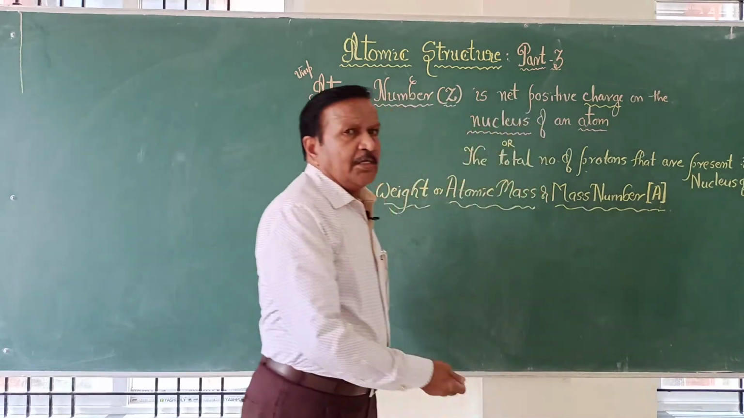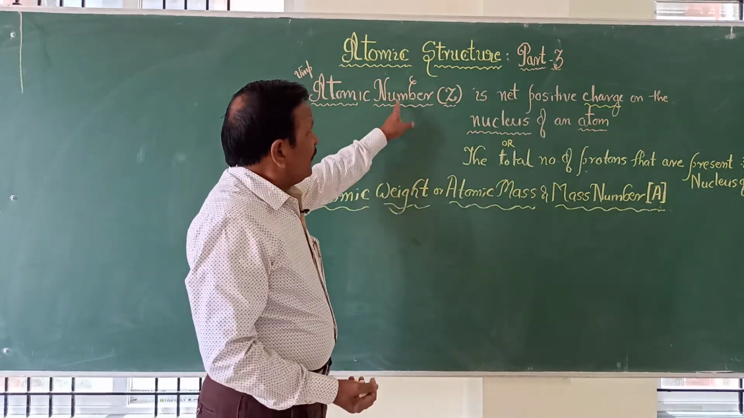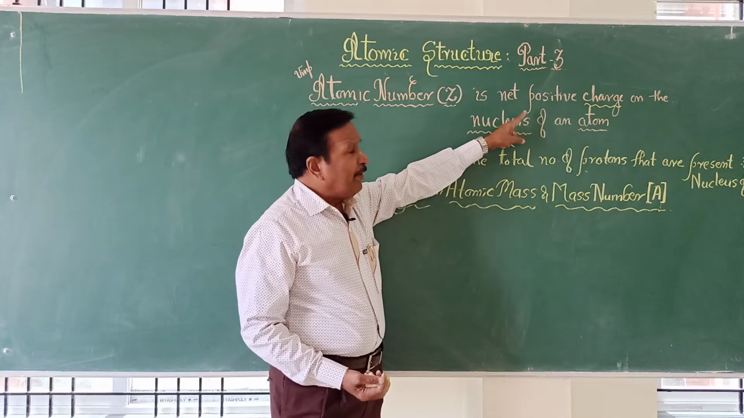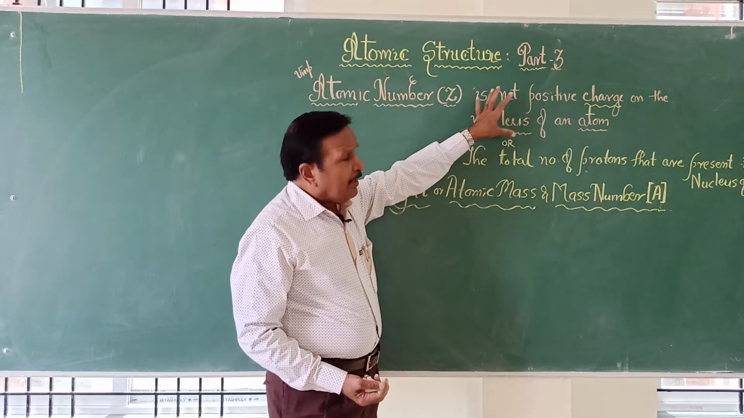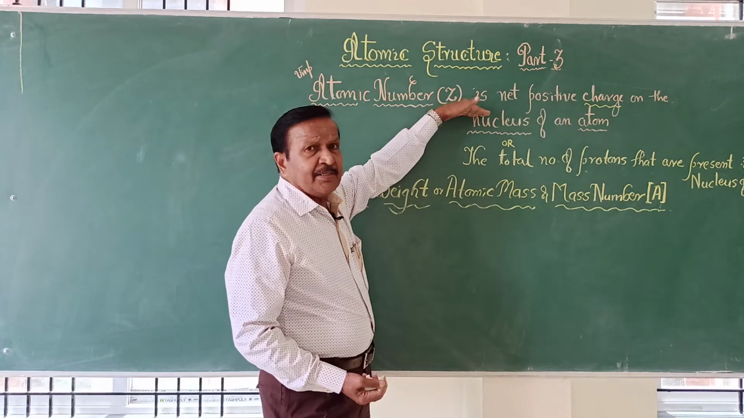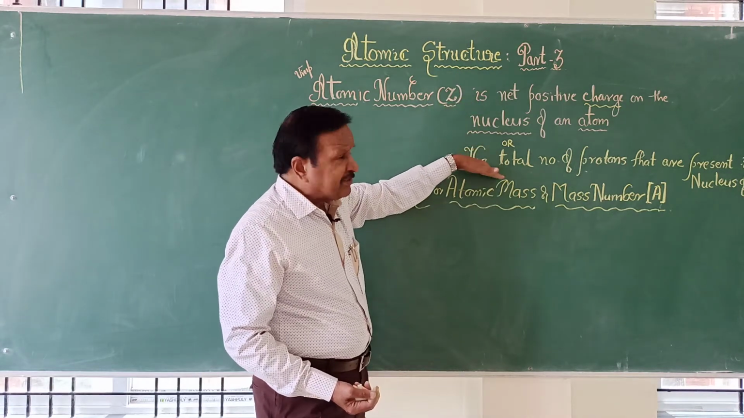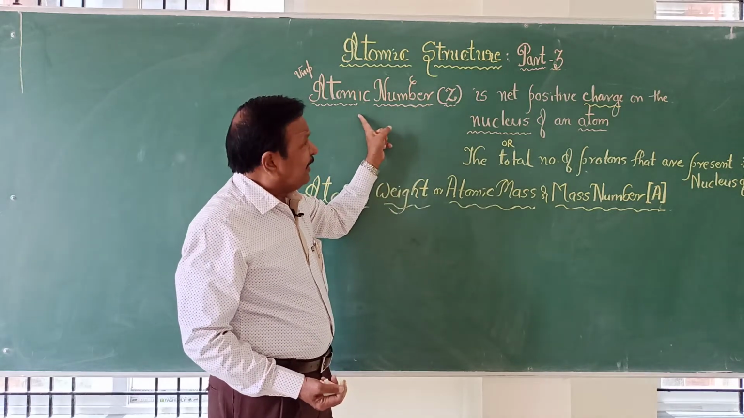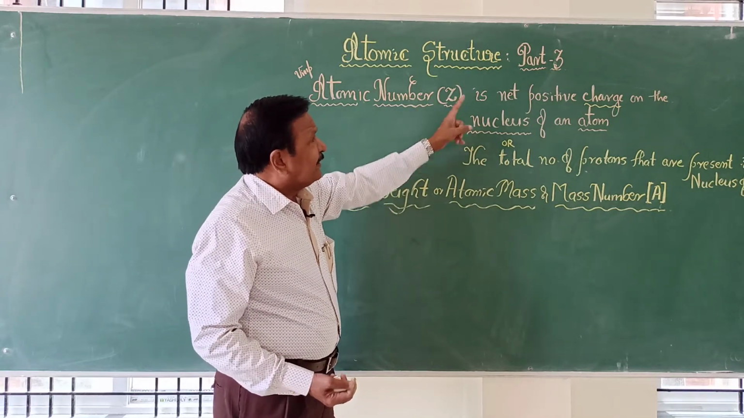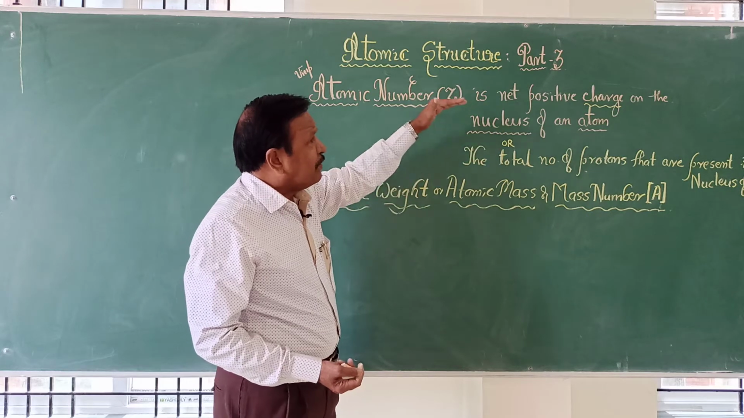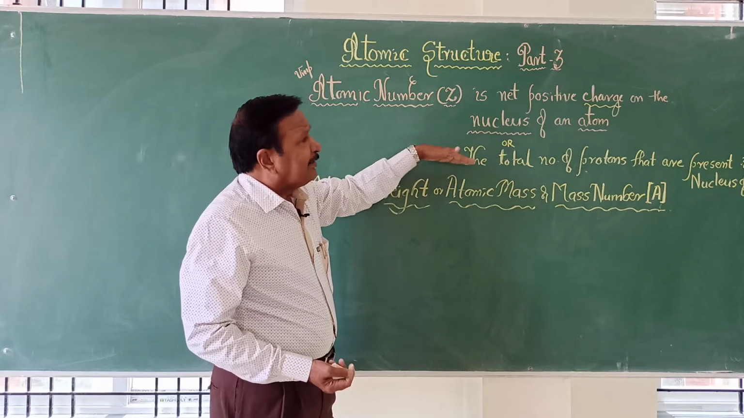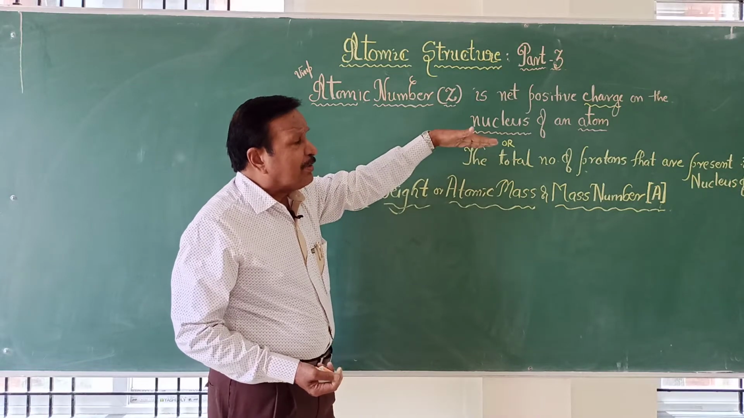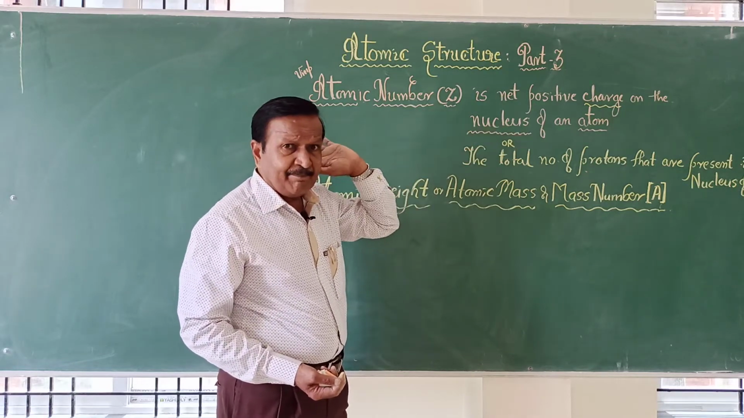According to Moseley, a scientist, he proved it is a positive charge. Since the positive charge in an atom is due to protons, we can give the definition of atomic number as the net positive charge on the nucleus of an atom, or the total number of protons that are present in the nucleus of an atom.